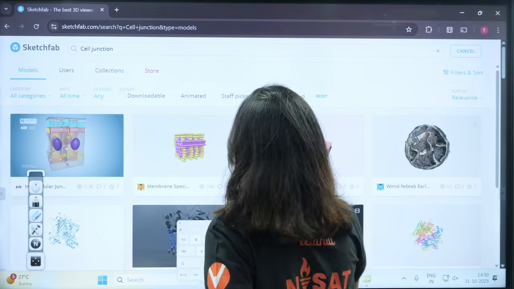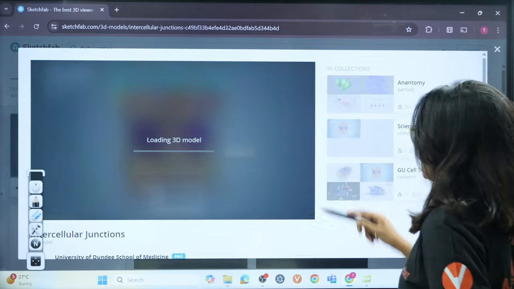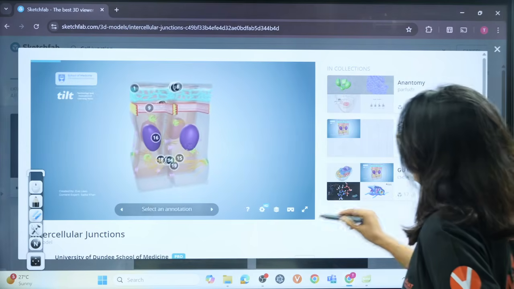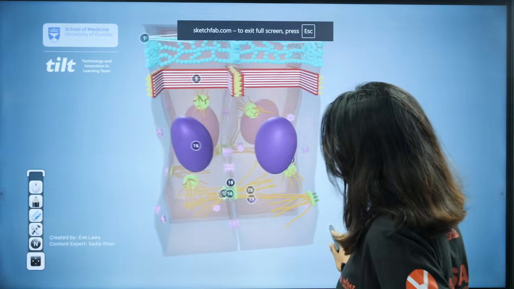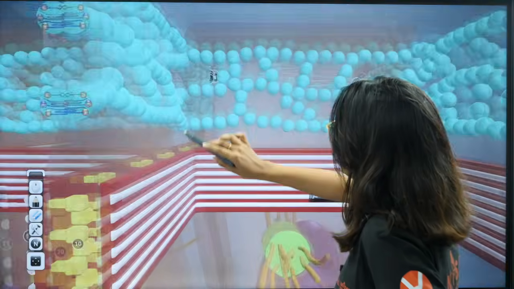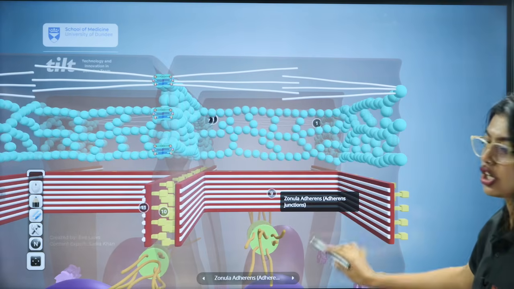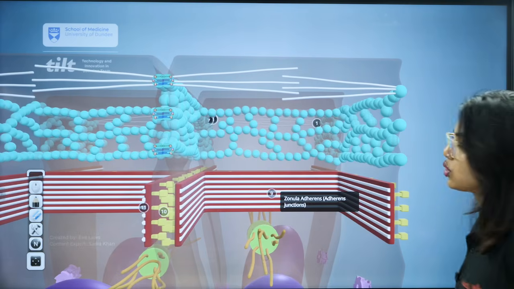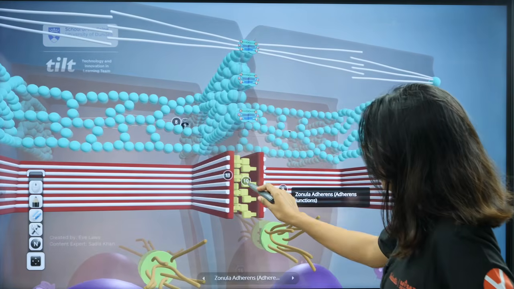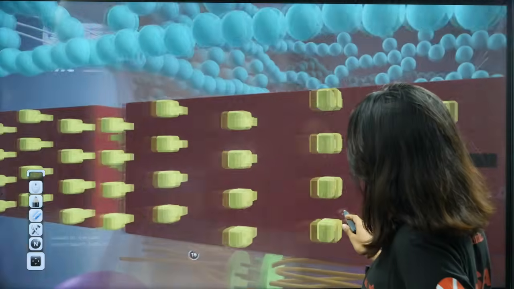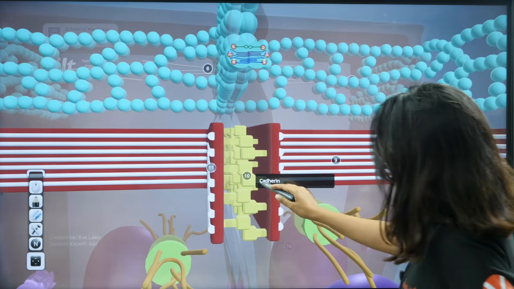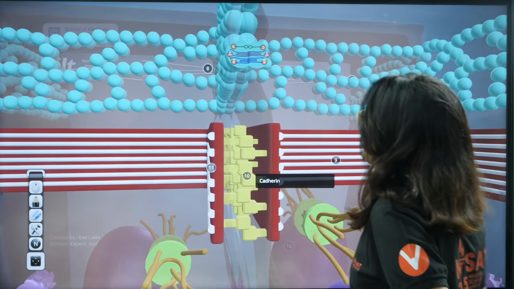So here you can see, students, so many are there. Hemidesmosomes, desmosomes, all of them are there, but I will show you only the ones that we have. Look here. This one that you are seeing, they have not given labeling, is the adherent junctions. Zona adherens. This helps the two cells join with each other. We call this cadherins, but you don't need that. So this is how two cells join with each other, with the help of adhering junctions.